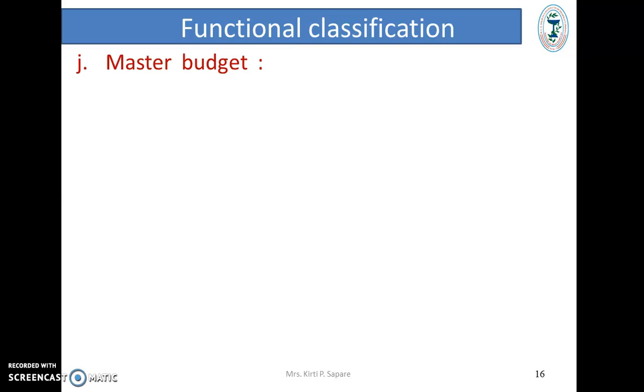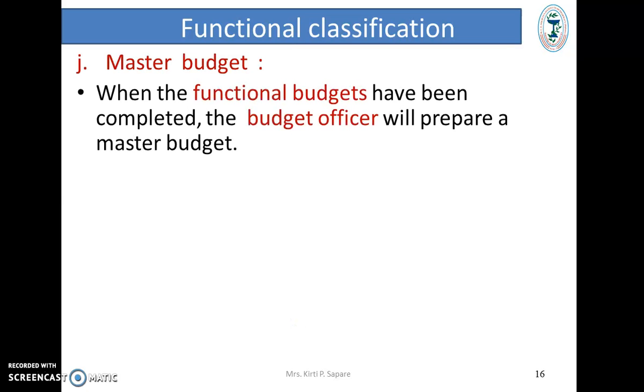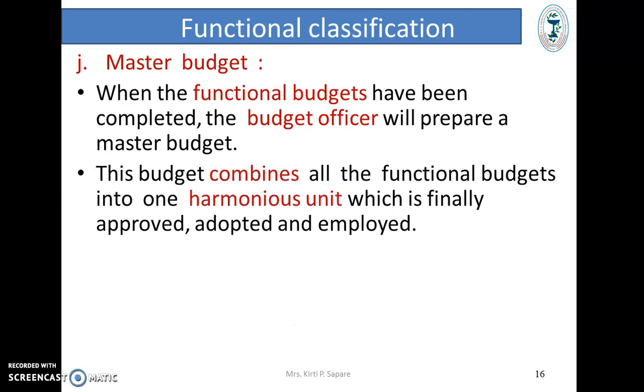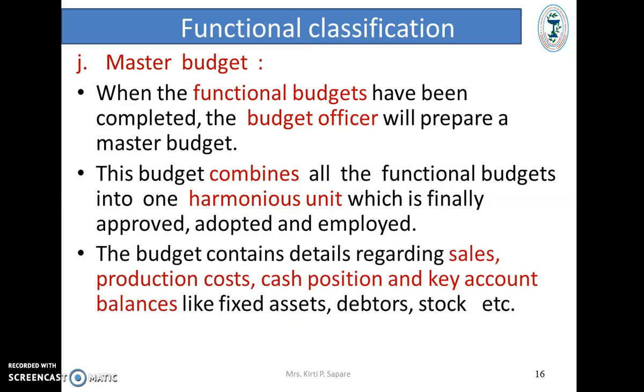Last type of functional budget and most important budget, that is master budget. When all the functional budgets have been completed, the budget officer will prepare a master budget. This budget combines all the functional budgets into one harmonious unit, which is finally approved, adopted and employed. The budget contains details regarding sales, production cost, cash position and key account balances like fixed asset, debtors, stocks, etc.